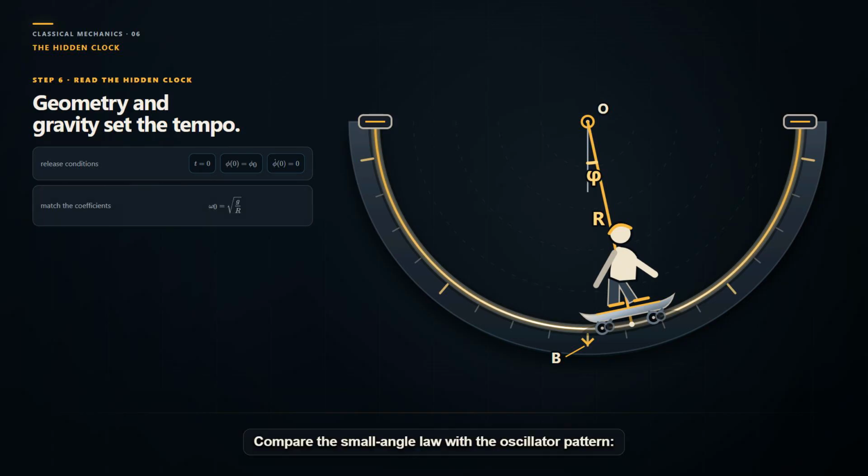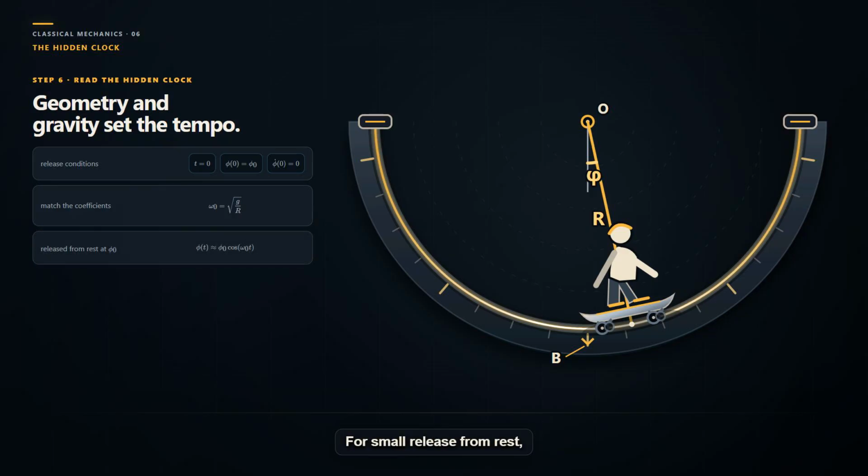Compare the small angle law with the oscillator pattern. Acceleration equals minus angular frequency squared times displacement. That squared factor is g over r. Define angular frequency omega 0 as the square root of g over r, measured in radians per second. Those conditions select a cosine. For small release from rest, phi of t is approximately phi 0 cosine of omega 0 t. At t equals 0, cosine is 1, so the board begins at phi 0 with a flat slope.